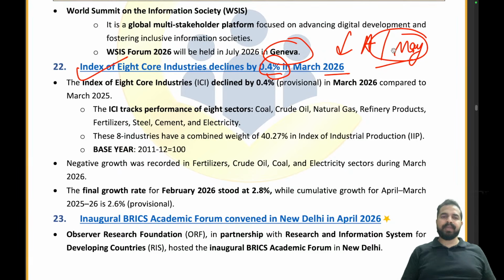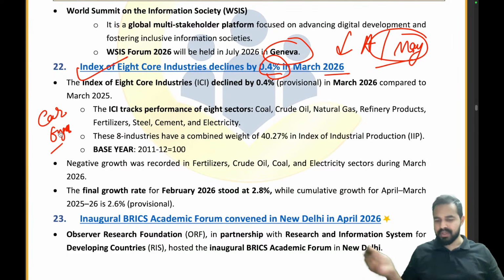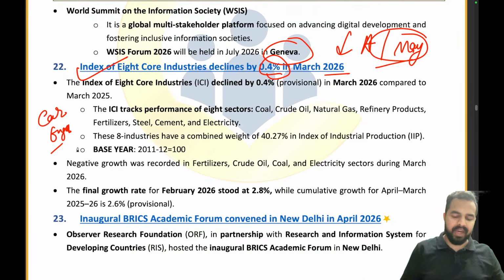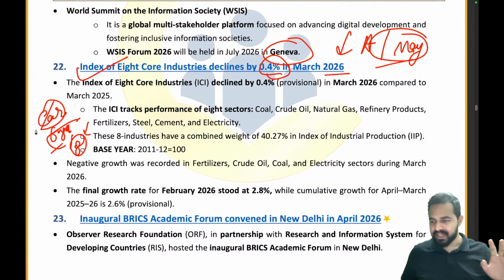See my dear friends, you guys basically ride a car. Let's take an example: you have a car. In your car, the engine plays a very important role, because it is the driving force. Now let's say this engine has 8 different parts. If anything happens to any one of the parts, the engine will stop and your car will stop. Getting the point?